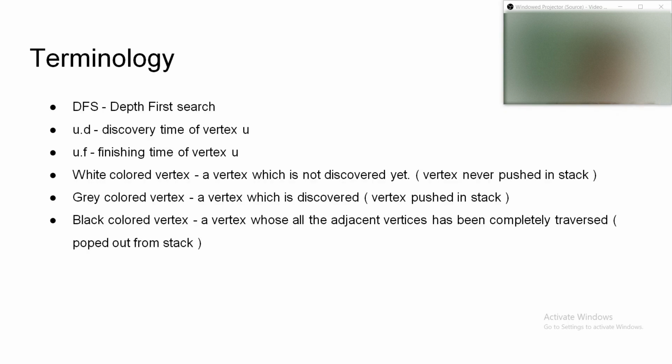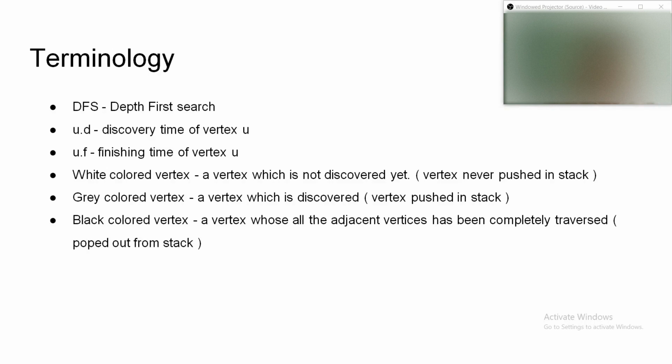First of all, all the vertices are white colored. A white colored vertex means that it is not discovered yet. That means they are unvisited vertices, which means that they have never been put into the stack. When we visit a vertex, we mark it with a gray color.